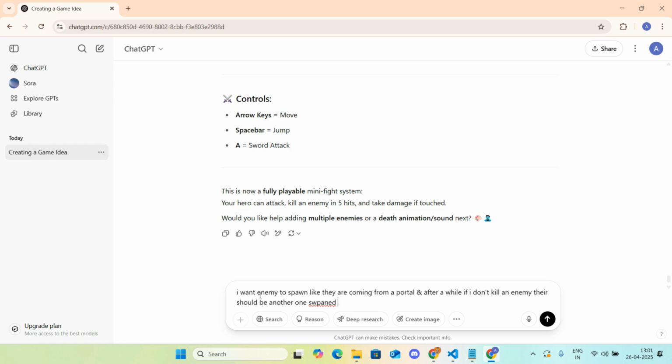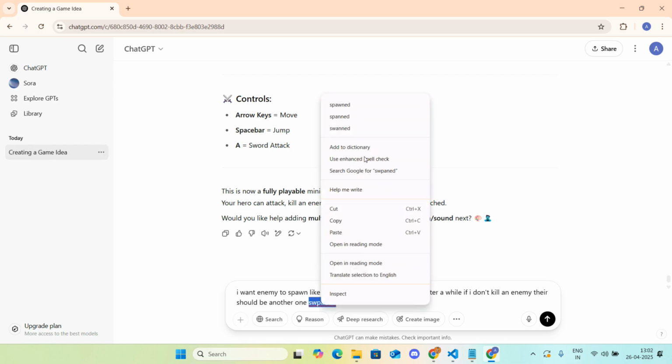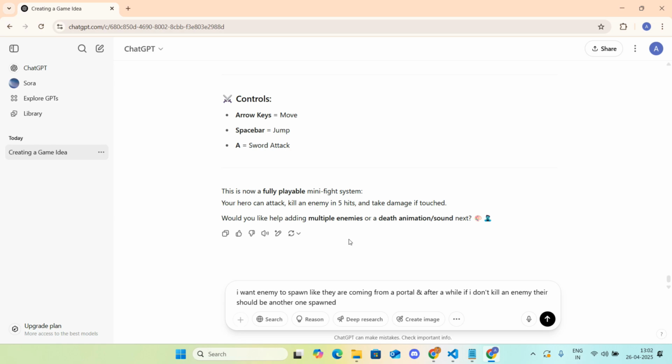So yeah, we should have multiple enemies that our hero will be fighting at a time. I think that will be a good idea, and they should come from a portal-like thing. So let's see if ChatGPT is able to create this.